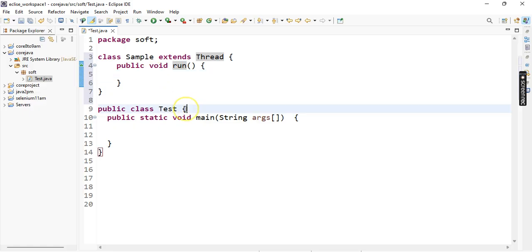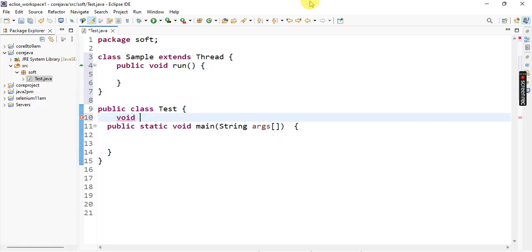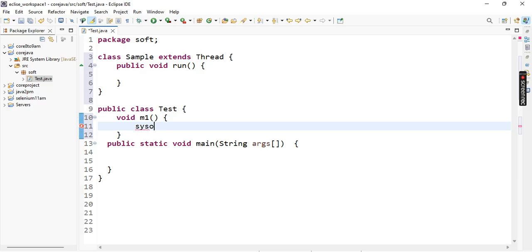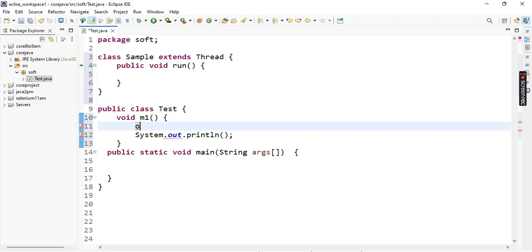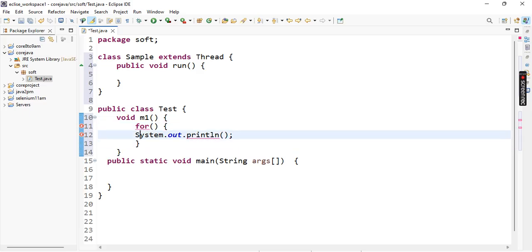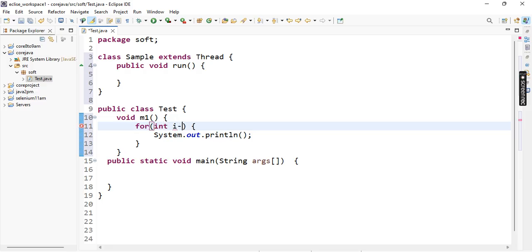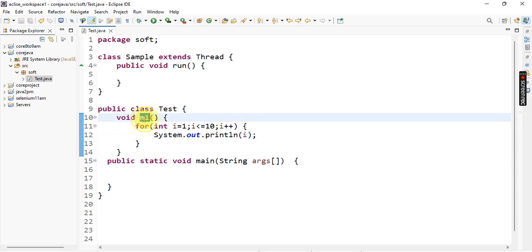So first of all, here I have a void m1 method. System.out.println, or else here I do some logic. For suppose, I want to print the numbers 1 to 10, so that logic I have to write here: int i equal to 1, i less than or equal to 10, i plus plus. Print it. So when I call this m1 method, automatically this logic is executed and the numbers 1 to 10 are printed. Here I want it static, so I can call it directly.